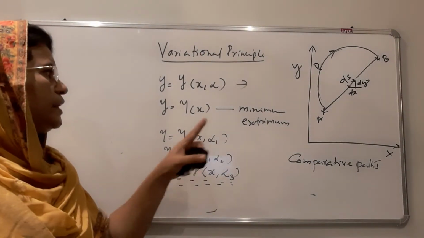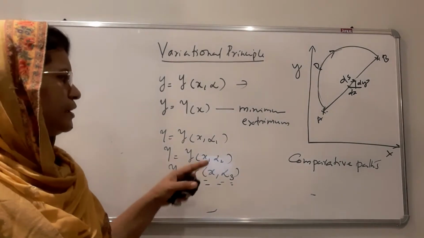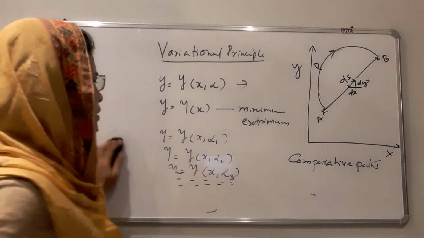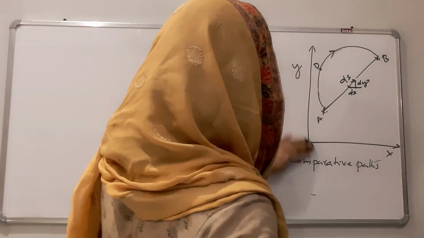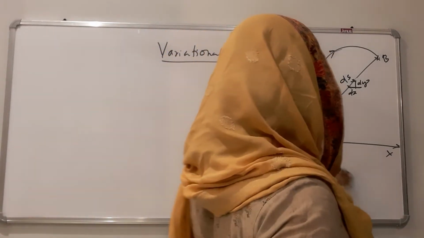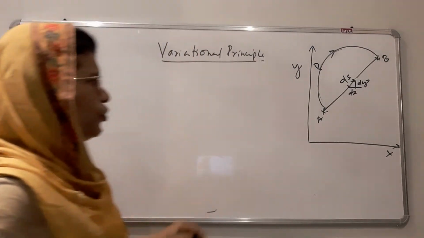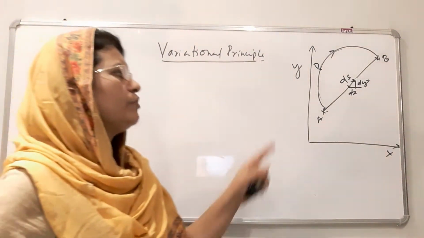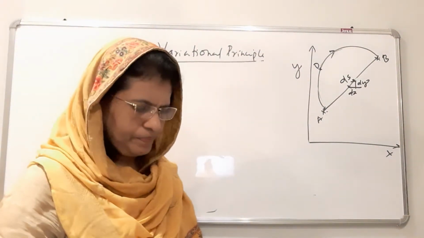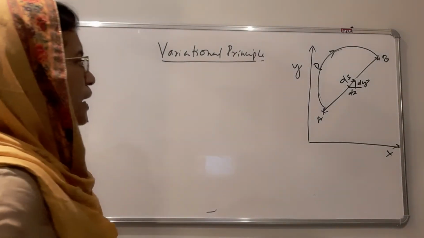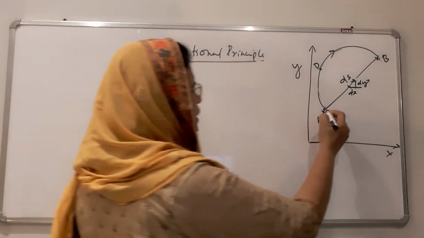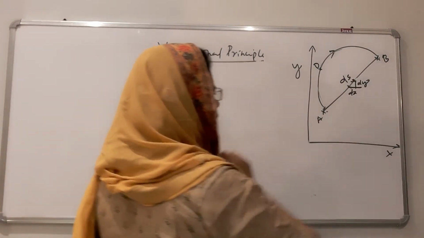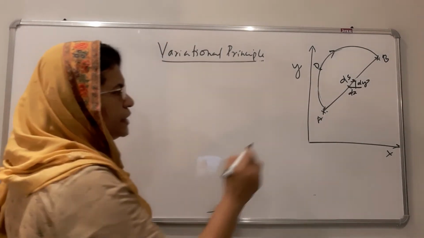This is the equation that we can write in the case of the position or the path taken by a point when it is moving from A to B. And another thing is that at the two extreme points A and B, there is no variation.